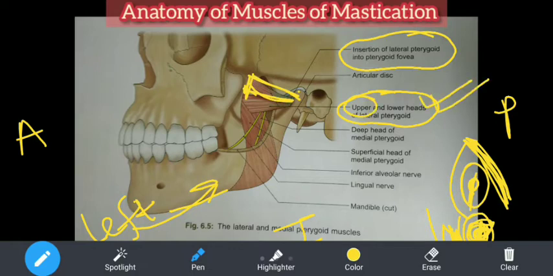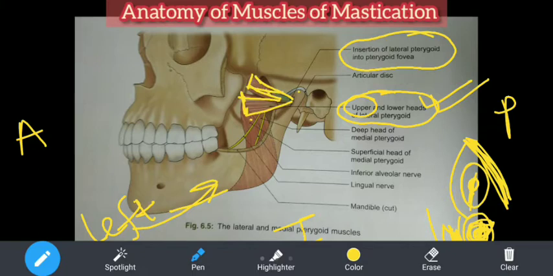And so it's a short conical muscle. Can you see this is short and this is conical muscle, and it has two heads. Upper head we already discussed. Now if you come to the lower head, I will use the same yellow color. The lower head is a bit larger. Upper head is smaller. Can you see this? This much is the lower head, and this much is the larger head as compared to the upper one.